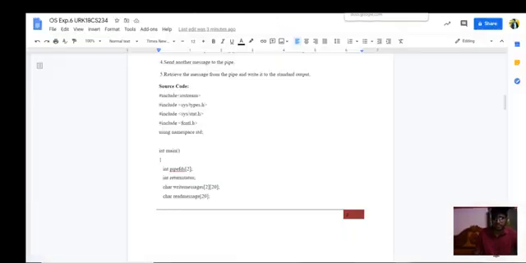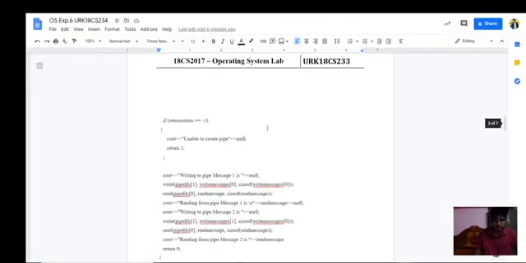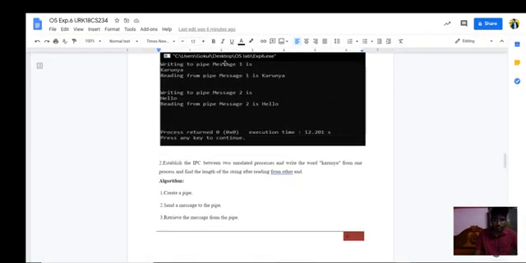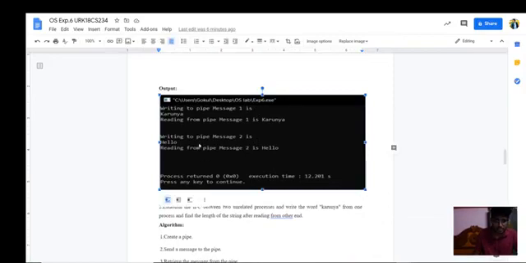One more thing, I will show you one more output. Writing to pipe 1, the message is Karunya, and reading from pipe message 1 is Karunya again. Writing to pipe 2 is hello, and reading from it is hello.